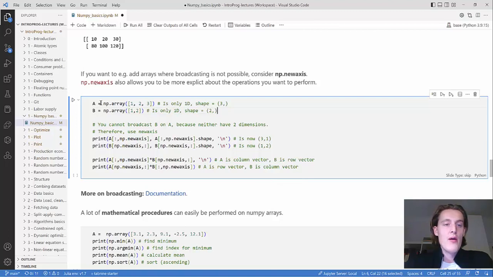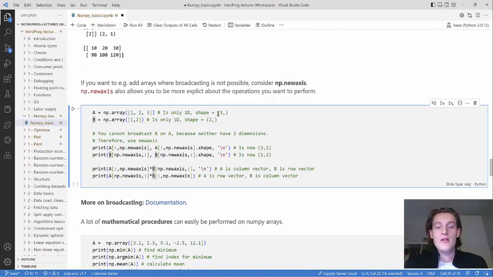So if you want to multiply A and B, where A is a 3-element vector and B is a 2-element vector, or NumPy array, then it's not possible from the offset because they don't have a common length on any of their dimensions. They only have 1 dimension each, and the length is not the same.